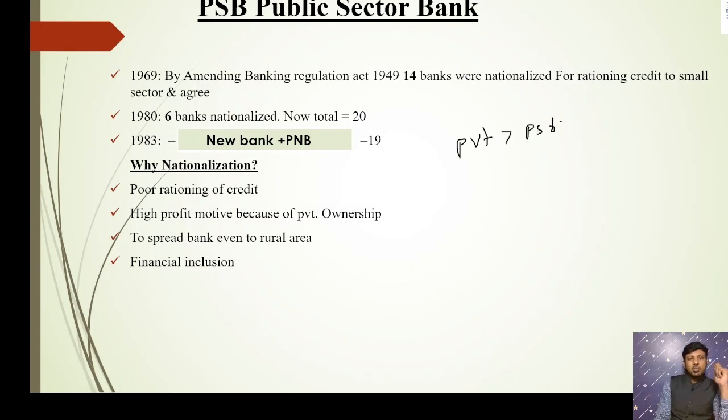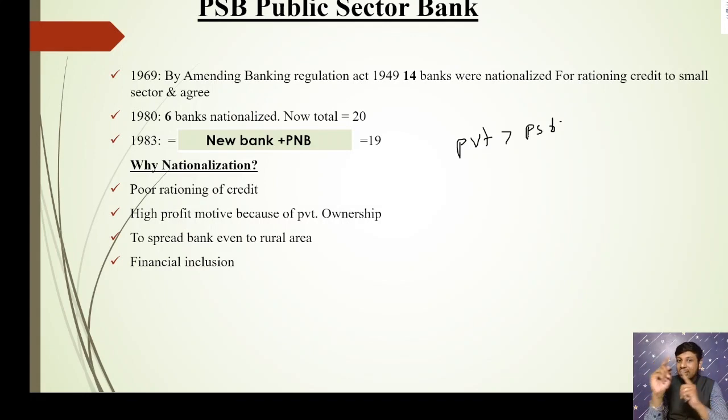So what is the problem with the private sector banks? As you all know, private banks run with the motive of profit maximization. To maximize profit, they can't run in rural areas because from rural areas they can't get the maximum benefit. Only from urban areas can they get the benefit.